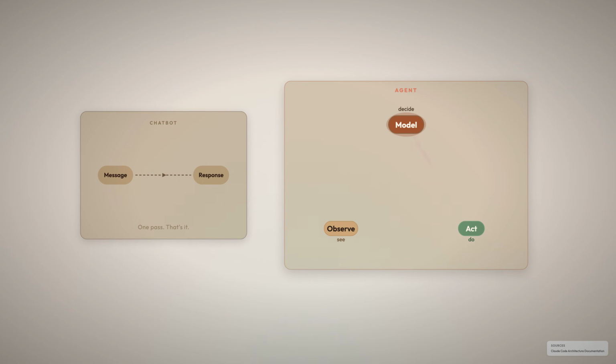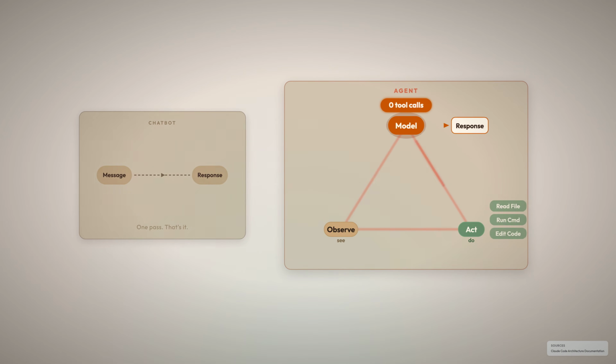What separates a chatbot from an agent? A chatbot takes one message, returns one response. One arrow in, one arrow out. An agent does something fundamentally different. It acts: reads a file, runs a command, edits code, then observes the result. Based on what it sees, it decides what's next. It keeps going until the model returns a response with zero tool calls. That's the stop signal. That loop is everything.